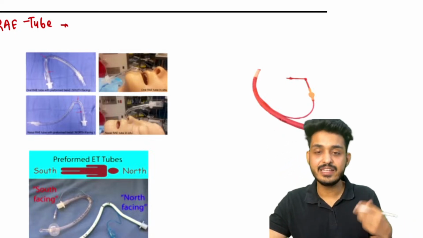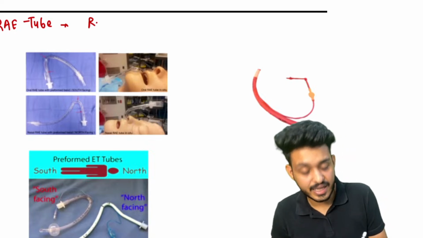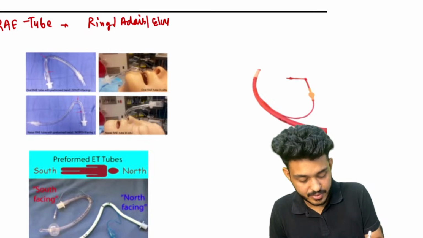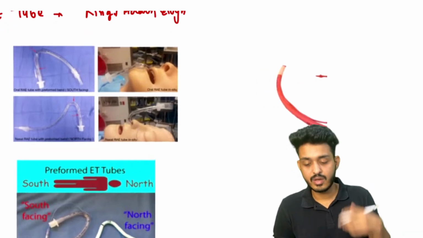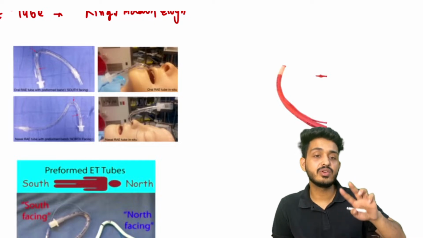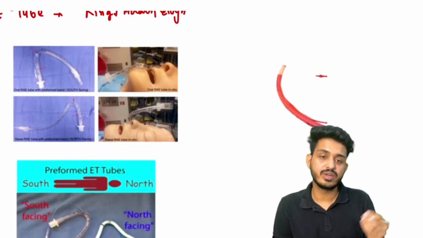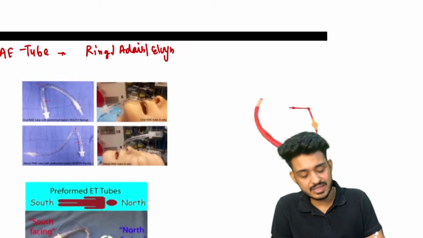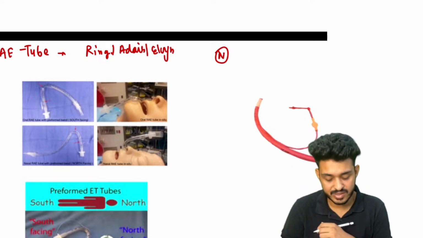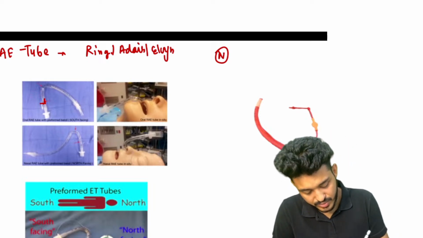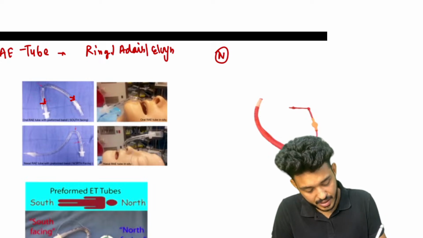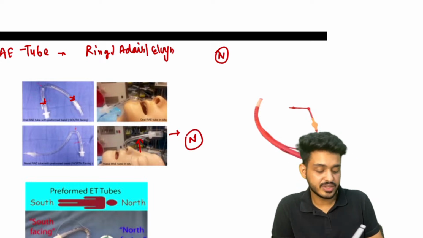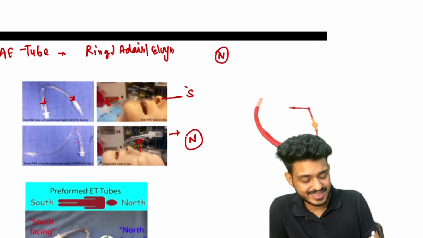RAE is basically the name, that is your Ring, Adair, and Elwyn tube. First simple thing that you need to identify, we are having two types of tube. One is south facing, one is north facing. Just remember, in the map, always north will be upward. So look here, this part is going upward, so this is a north facing tube. This part is going downward, so this is a south facing tube.